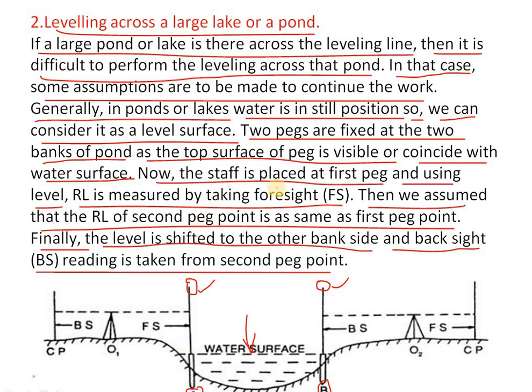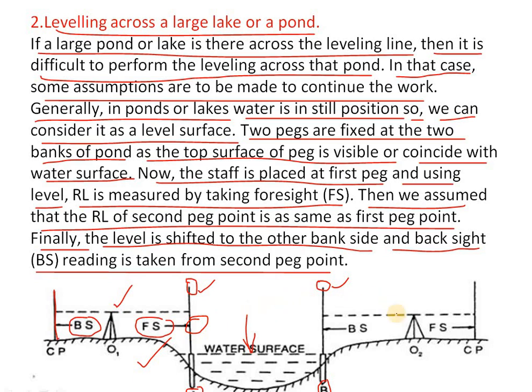Now the staff is placed at the first peg and using the level, the RL is measured. We can see here, place the instrument on the ground, on the first point, see the back side on the ground level and see the staff on the peg. Keep the staff on the peg. This is our leveling staff. Keep this leveling staff on top of the peg and mark the reading, so that you will get the back side and the fore side reading at the first point A.